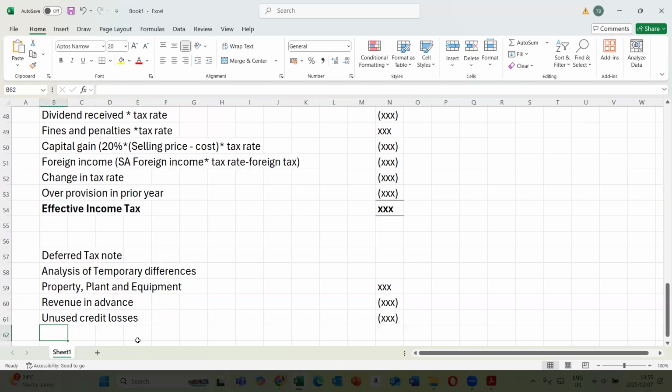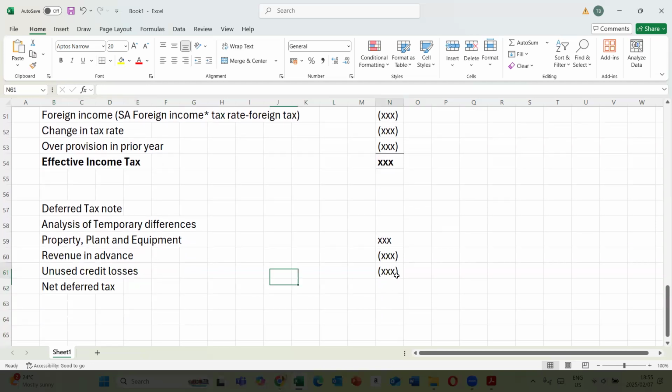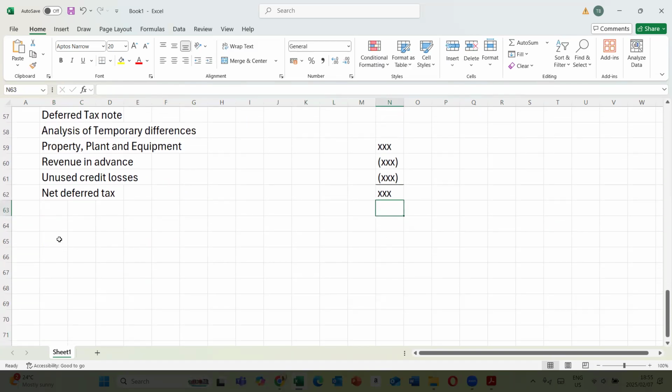Then you have your net deferred tax, which can be an asset or liability, so you're sitting with your net balance. Basically this is what we have as part of the notes. Now, before we go anywhere, let's look at the calculation of normal income tax.